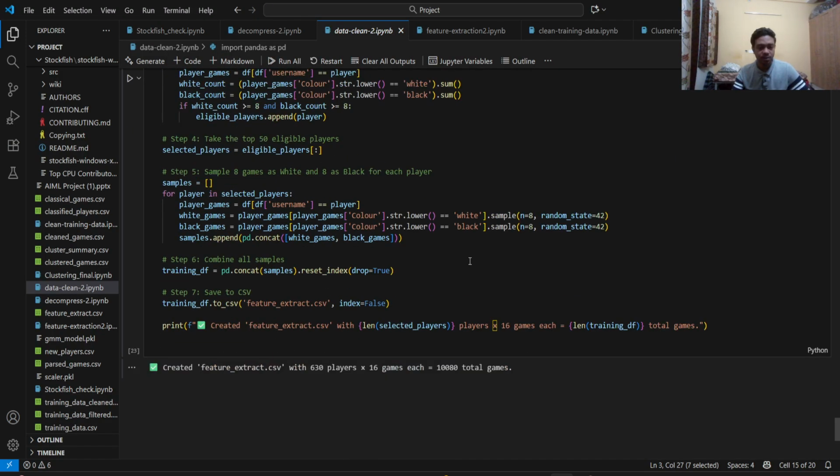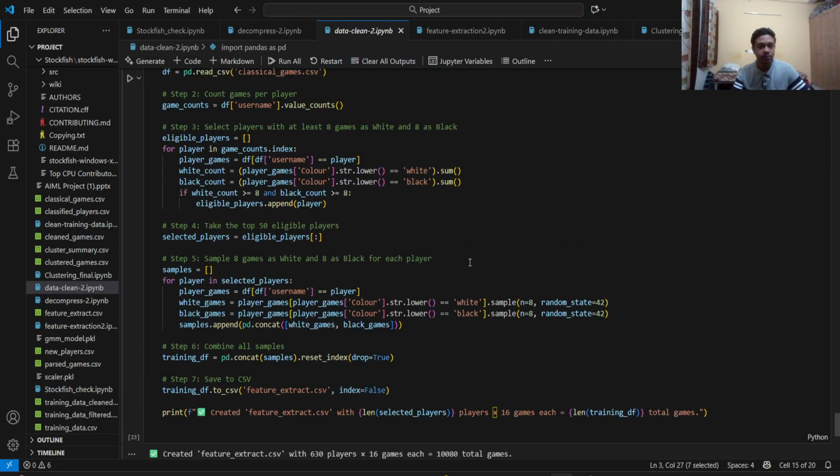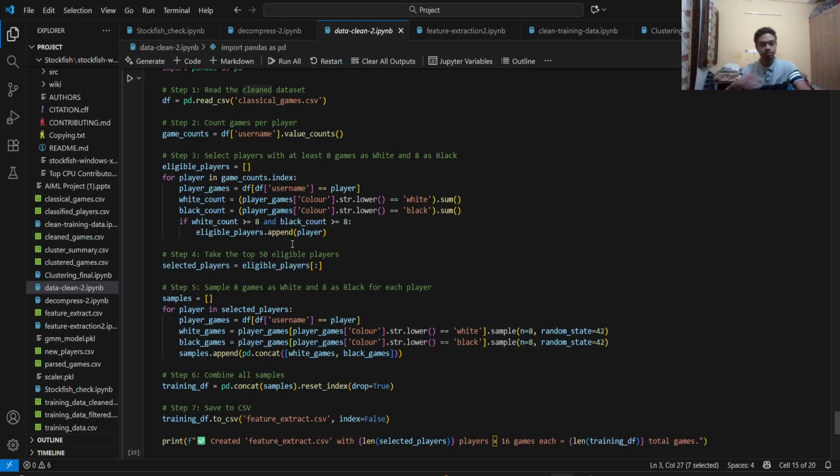So I've cleaned the data, and this is where I've changed the structure of the data. In the beginning the data was structured in such a way that for a particular game, the person who played white was given, the person who played black was given, and the rest of the details were given. Since I want the games of one particular player, I've removed the columns for white and black.